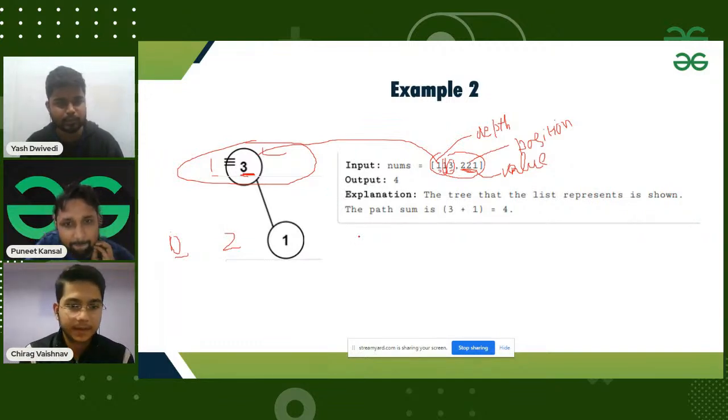Chirag, the approach is the same as Yash said. From the given array, first we have to build a tree, basically, and from that we have to calculate the paths. So the first hurdle is to convert it into a tree.